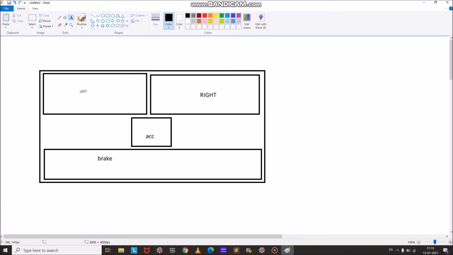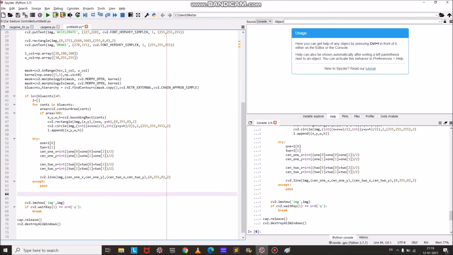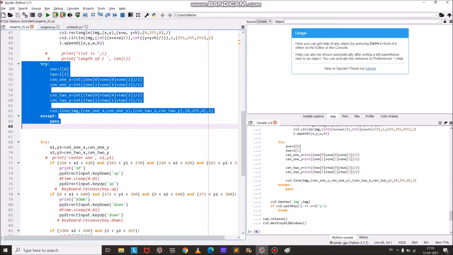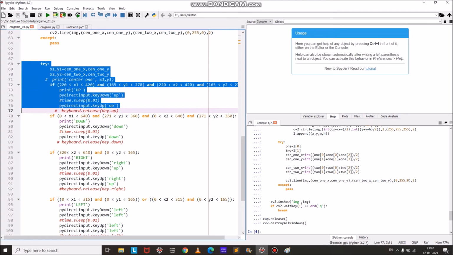As we know, this is 0, 0, this is 360, 0, and this is some 480, 360. So we know the coordinates of all the rectangles. So if we set some condition, if x and y are greater than this and less than this, then press these keys. This is how the code is implemented. The conditions which I have written are as follows. You can check this code on my GitHub repository.